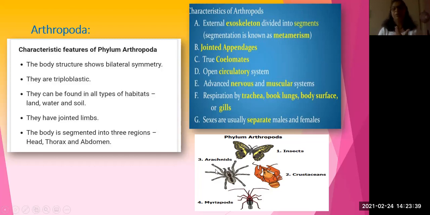Example, spider and even scorpion. Arachny means poison. I think you already know that scorpions and spiders have poison in their poison glands. Then Myriapoda, many legs. Example, Julius and even Scolopendra. These have more than 100 legs. So these are the groups which we can see in arthropoda.